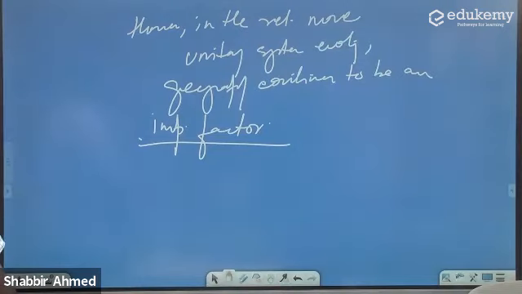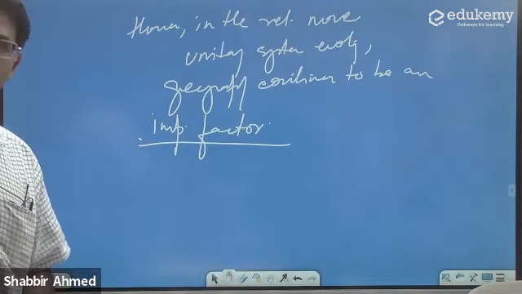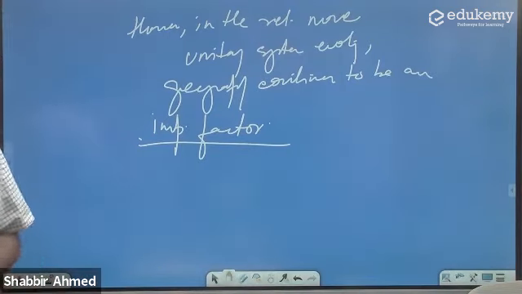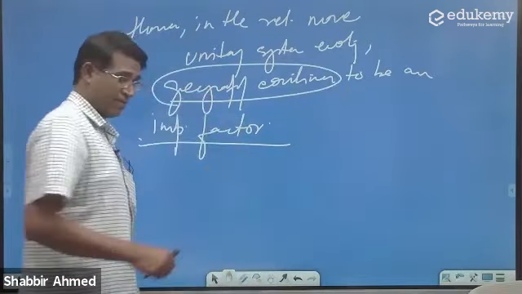Now, can you tell me how? Even if we are shifting towards a unitary form, my point is the geography continues to be an important factor. How?